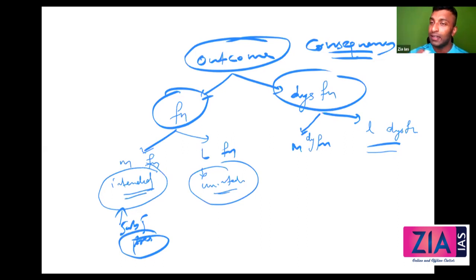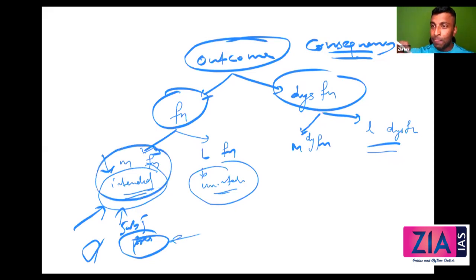In which context did we discuss it? When we discussed non-positivism. So when it comes to perspective, this is related to non-positivism, because we are talking about meanings, intended meanings, the internal aspect, the meanings attached by the actor to the action. That is nothing but the intended outcome, the subjective predisposition of the actor. From the side of methodology or perspective, there is an element of non-positivism here. So manifest is nothing but intended. It can be function, it can be dysfunction. Latent, unintended, can be function, it can be dysfunction as well.